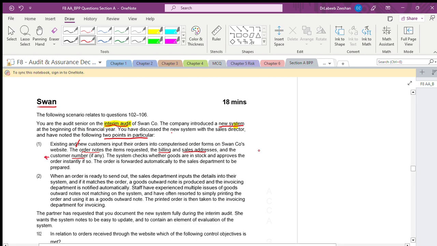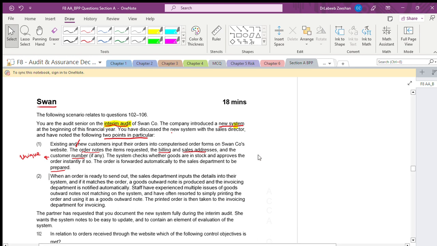You should have a unique customer number. The system checks whether goods are in stock and approves the orders instantly. If so, that's good. The order is forwarded automatically to the sales department to be prepared. This is the first point.